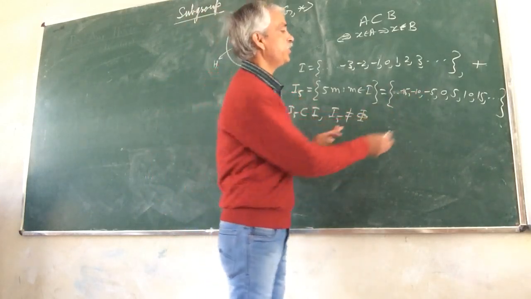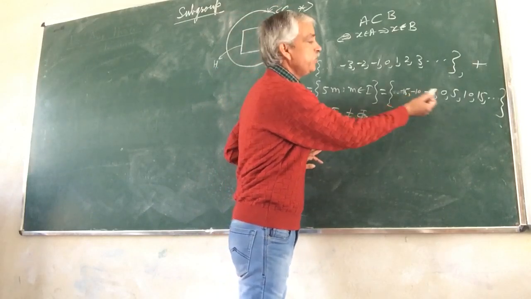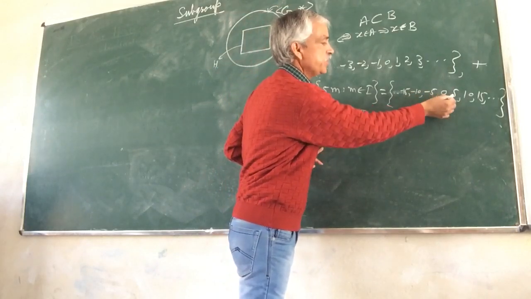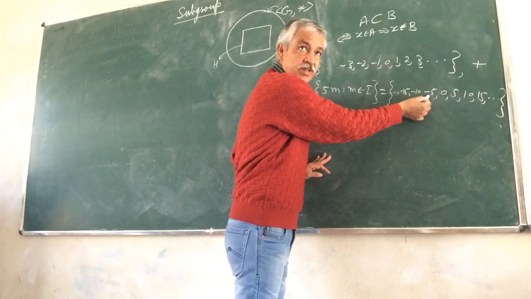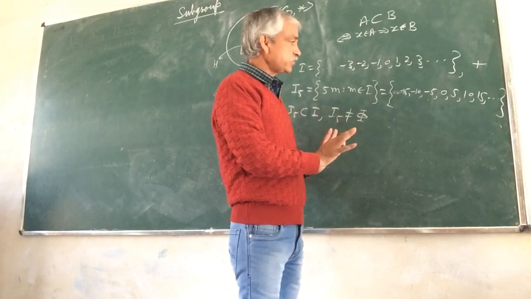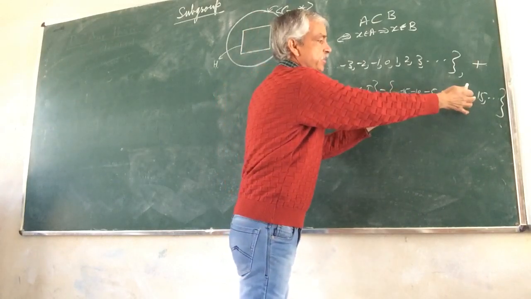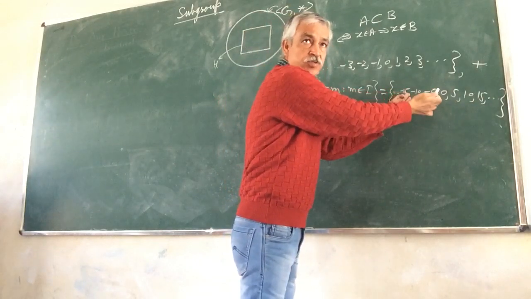For example, we take minus 10, then the other element is 5, then minus 10 plus 5 is minus 5. Minus 5 is an element of this set, so closure holds.